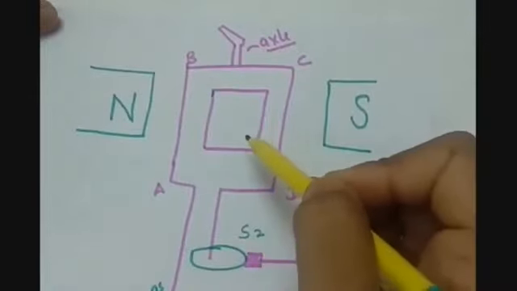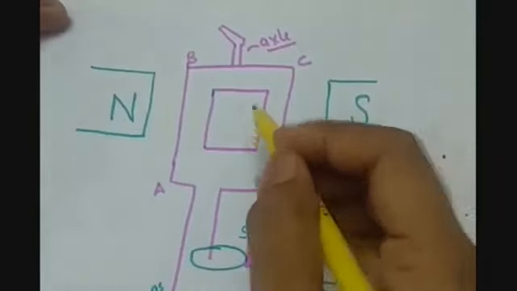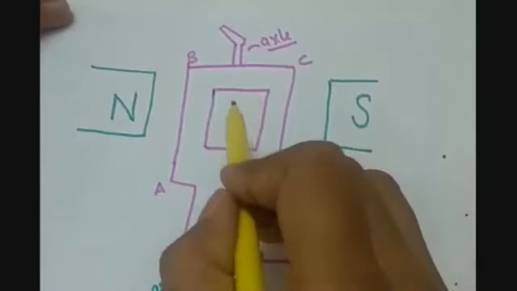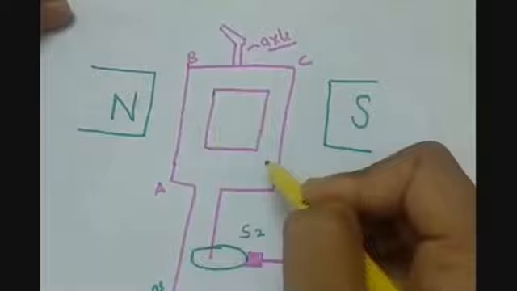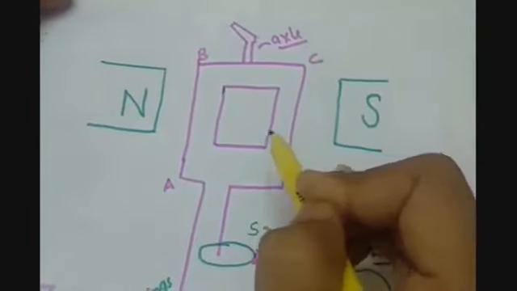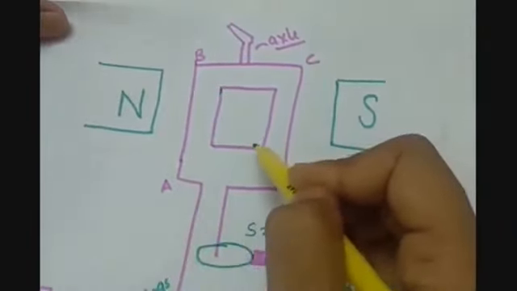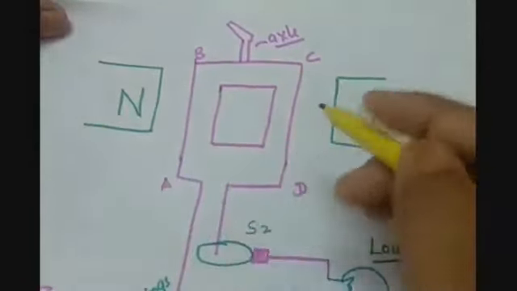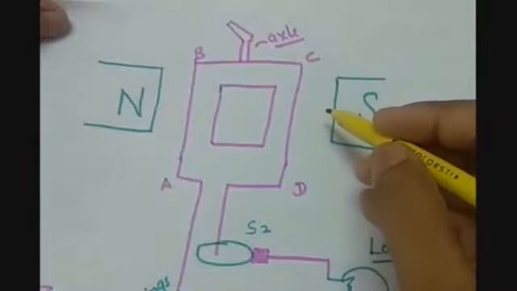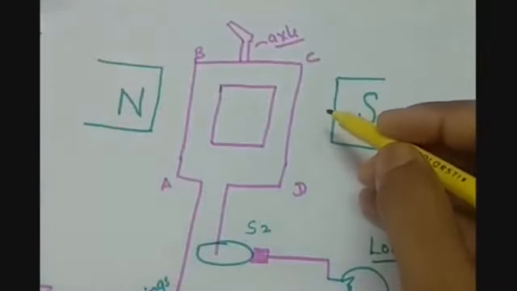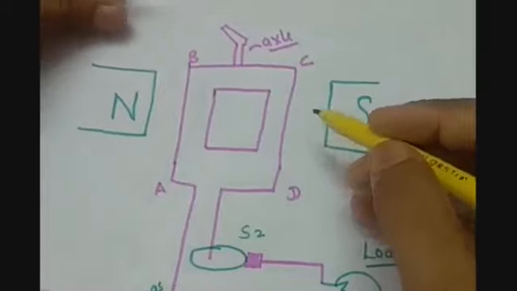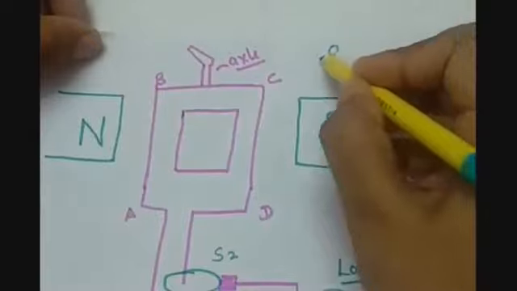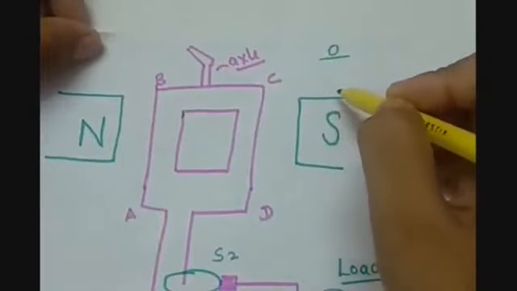So what is the use of it? When it is attracting them, then with the rotation of the armature coil, the number of magnetic field lines passing through the armature coil will increase. And when it becomes parallel to the magnetic field, the number of magnetic field lines will be 0. So this big difference, so let's say when it is parallel, the magnetic field lines passing through this is 0.